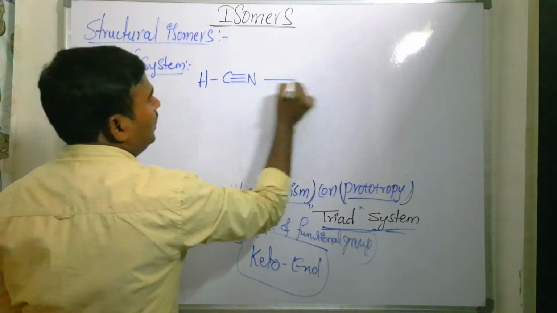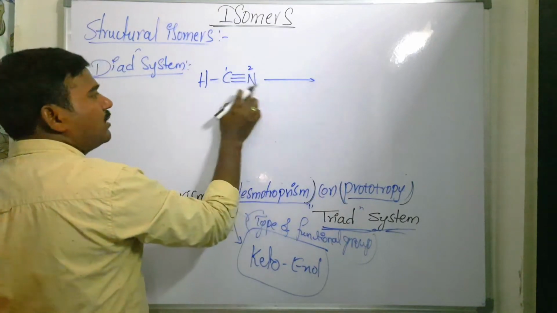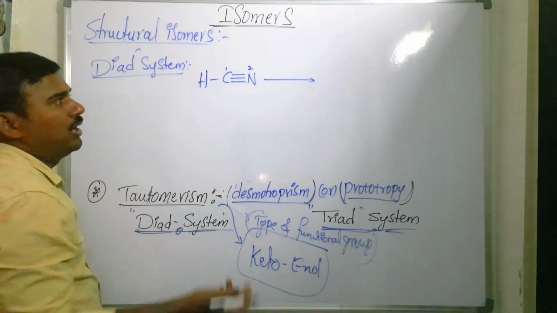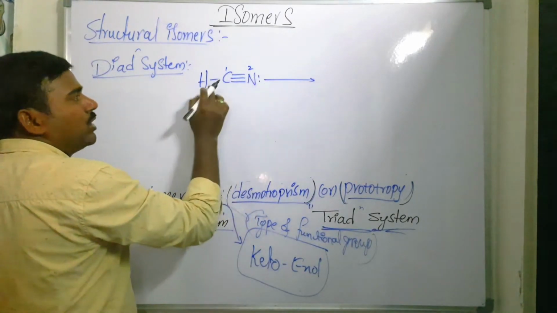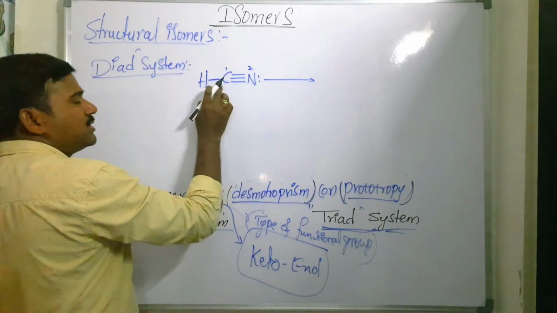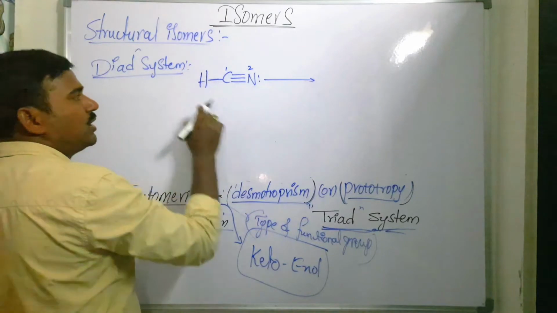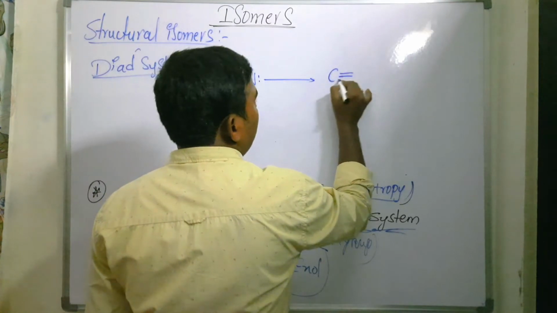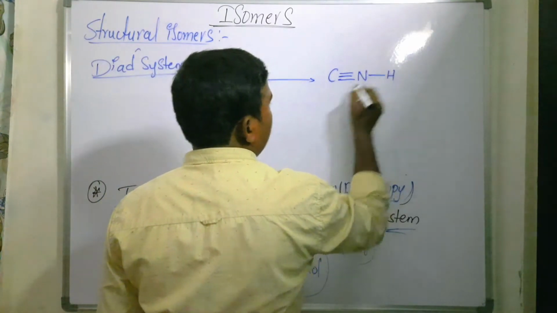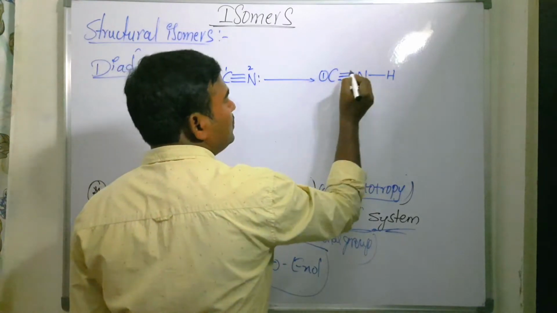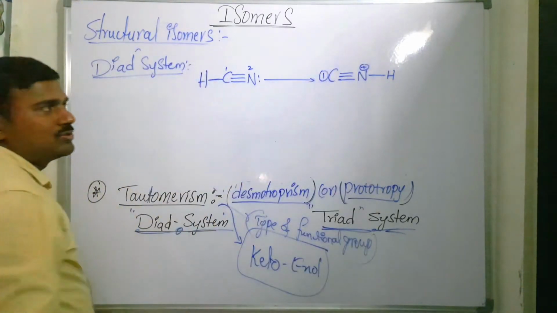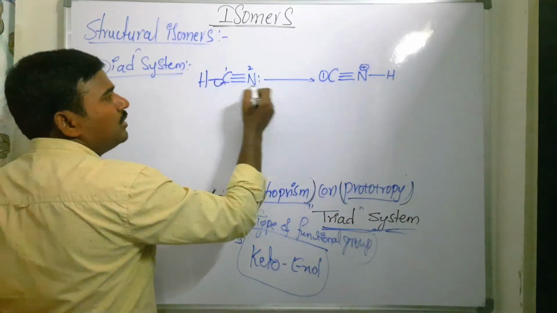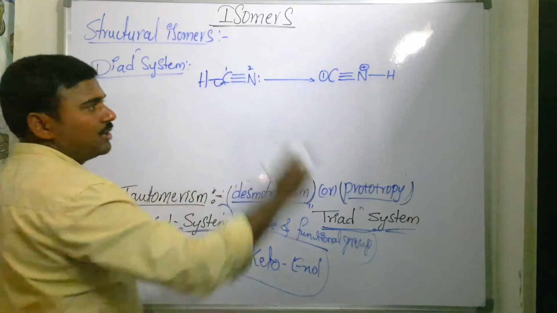Now take an example for the dyad system, hydrogen cyanide. Hydrogen is a monovalent atom. Carbon is polyvalent, nitrogen is also a polyvalent atom. Now what happens here? The hydrogen which is present on this carbon will be lost in the form of a proton that is shifted onto this nitrogen. Then we get C triple bond NH. This carbon has the negative charge and this nitrogen gets the positive charge. This bond is completely shifted onto this carbon, and the lone pair on this nitrogen is donated to this proton.